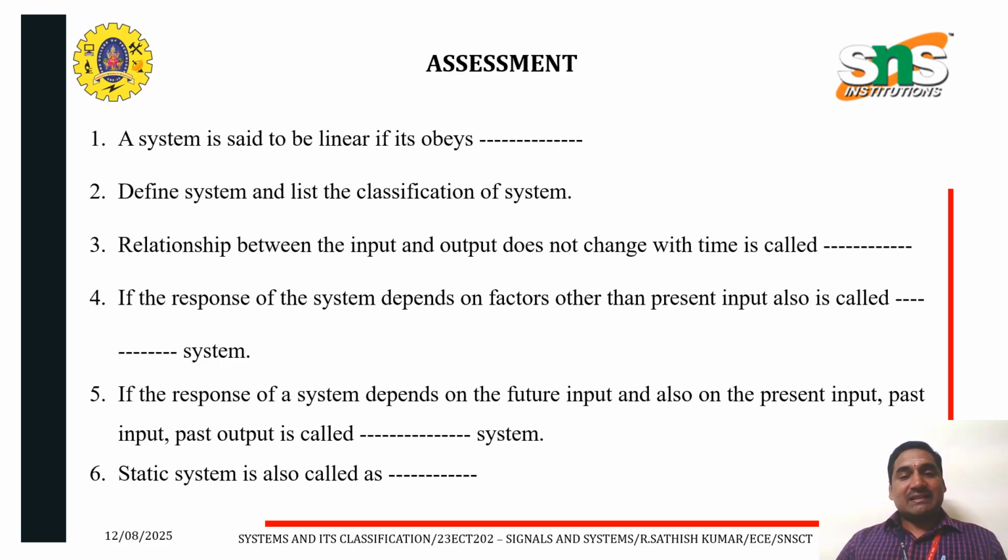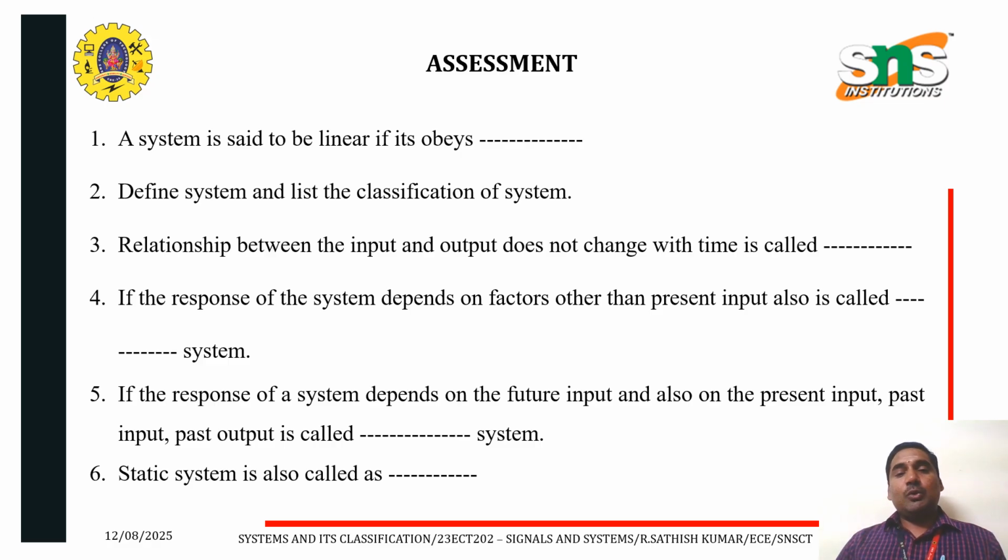Next one, we can see the assessment. The system is said to be linear if it obeys superposition theorem. Define system and list the classification of the system. A system is a set of elements or functional blocks that are connected together to produce an output in response to the input signal. Example, audio amplifier, receiver.